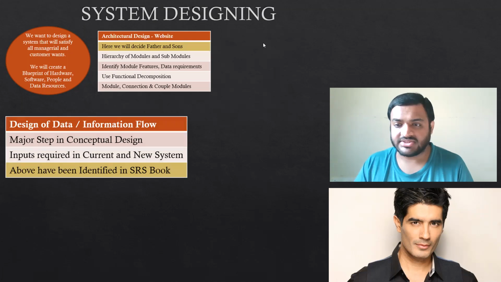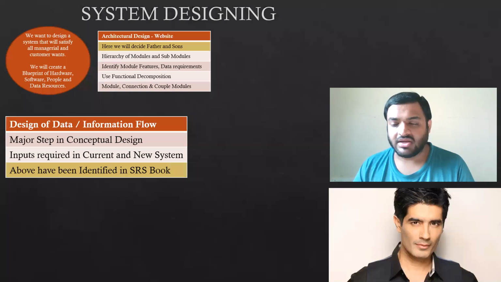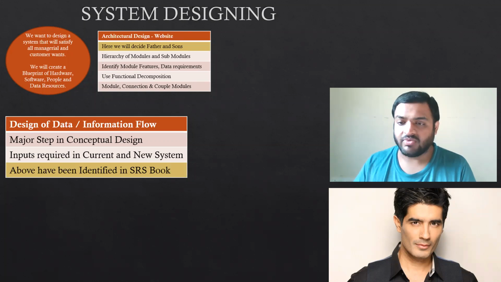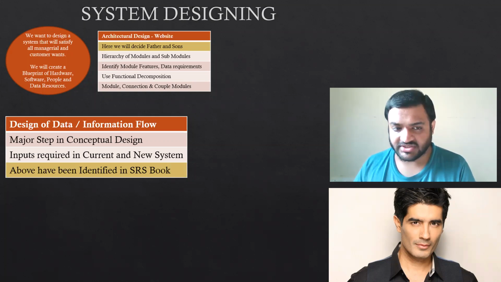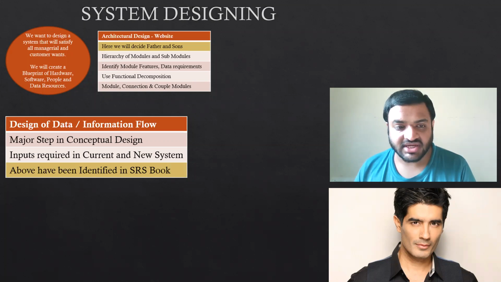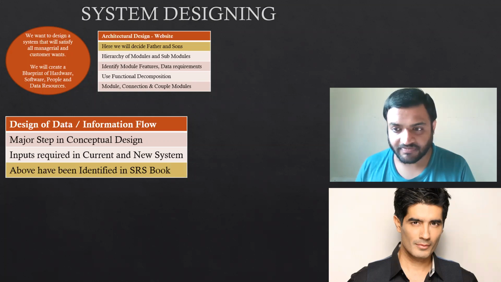Now we will see the design of the data or information flow. What does information flow include? It includes input, output, processing and storage. Now first what we will see is what is the conceptual design we need, whether we need dress number 1 or dress number 2. So that is what we will see, what is the conceptual design of our system.